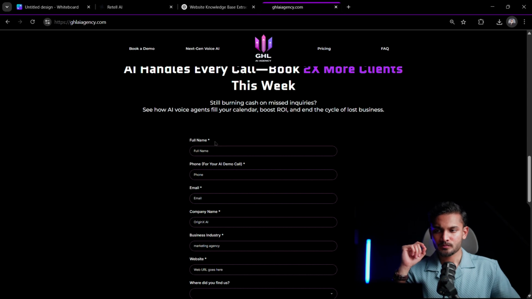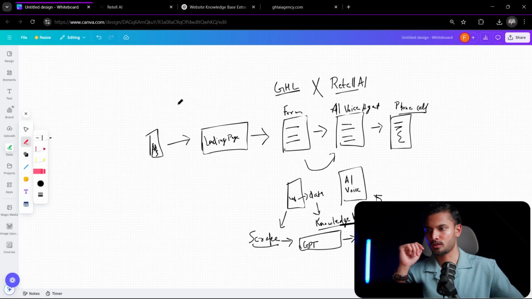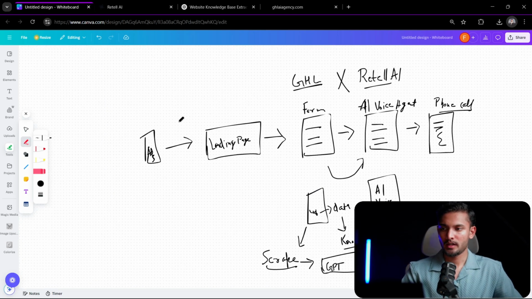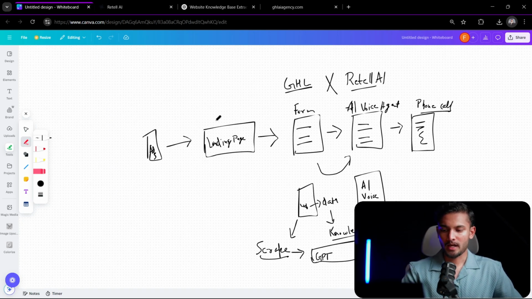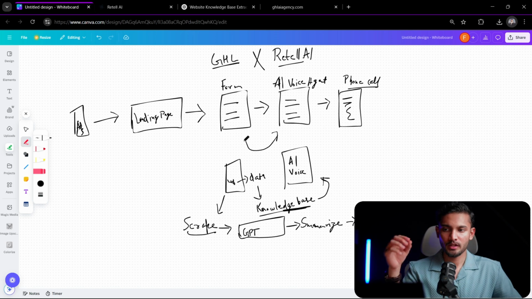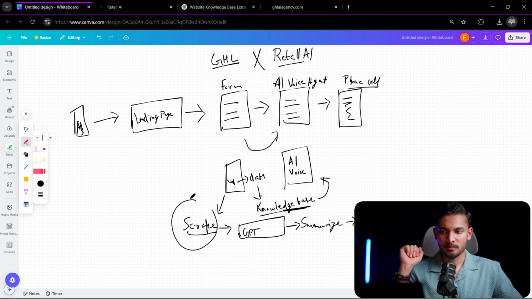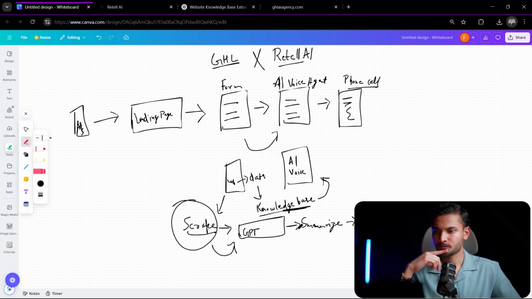Now, what I want is, after they send the information, I'm going to take you on this whiteboard to explain it much more clearly. Here they come from an ad, then they go to our landing page, then they come to the form where they give their information. What I want is, after they give their information, I want to take their website, scrape their website, and then feed it into ChatGPT to summarize it and create a knowledge base out of it.